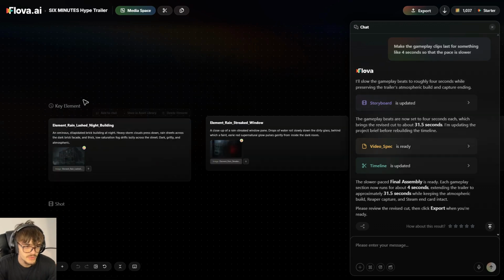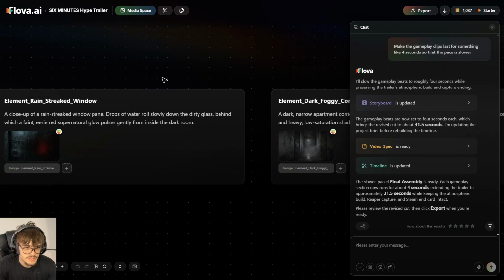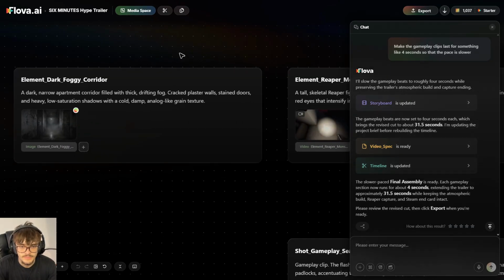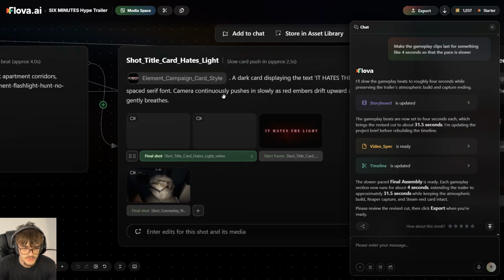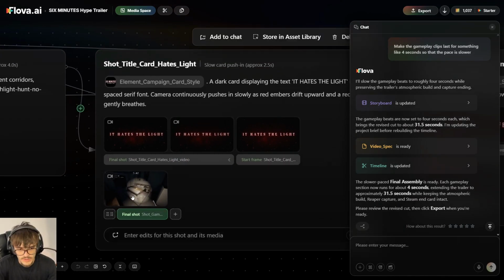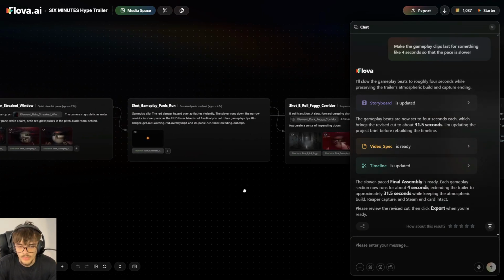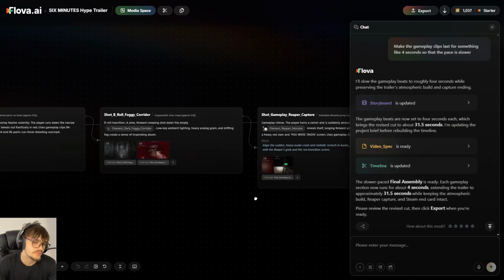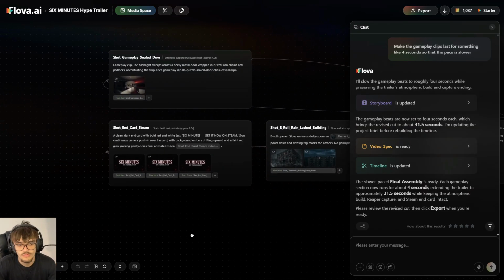Very, very good result. And when we come back to the canvas mode, we see the new key elements that it generated, for example, this window, this corridor, and the updated shots structure, as you can see. So for example, for the last ad, here we had this previous gameplay clip, but in this case, we replaced this shot for this other shot. And as you can see, generating this second ad didn't require me to upload all the assets again, create new stuff or anything like that. It was everything from a same place with no friction at all.